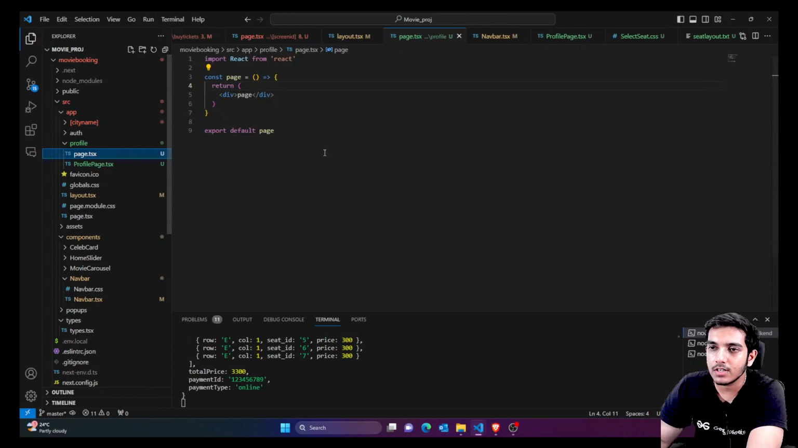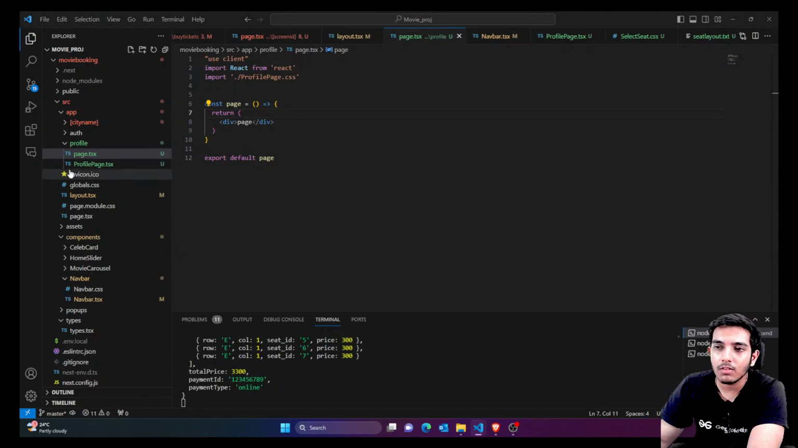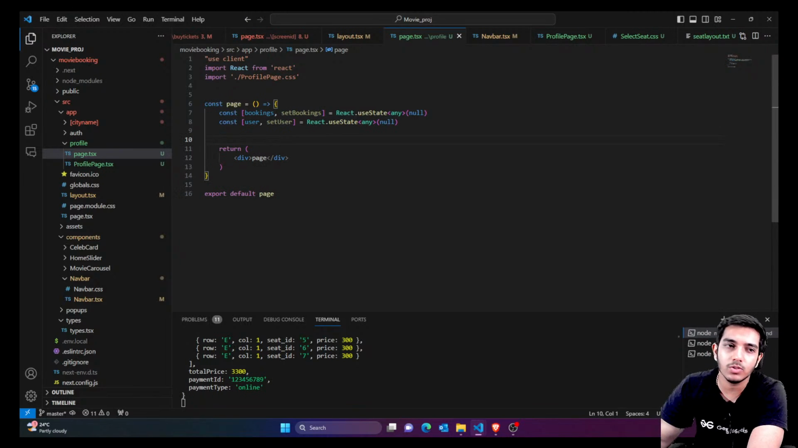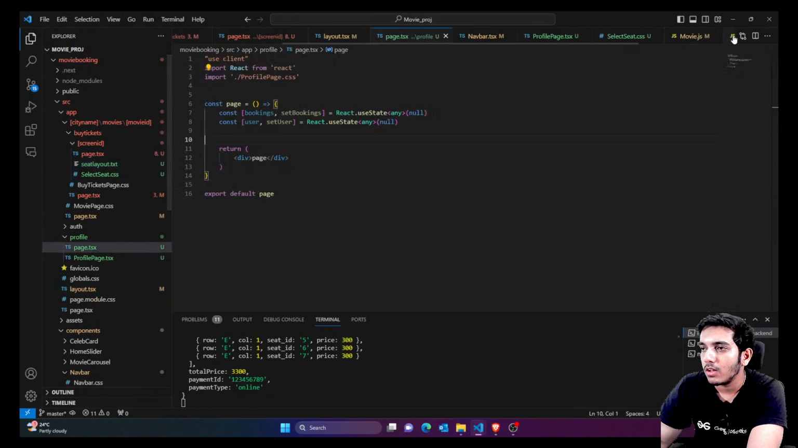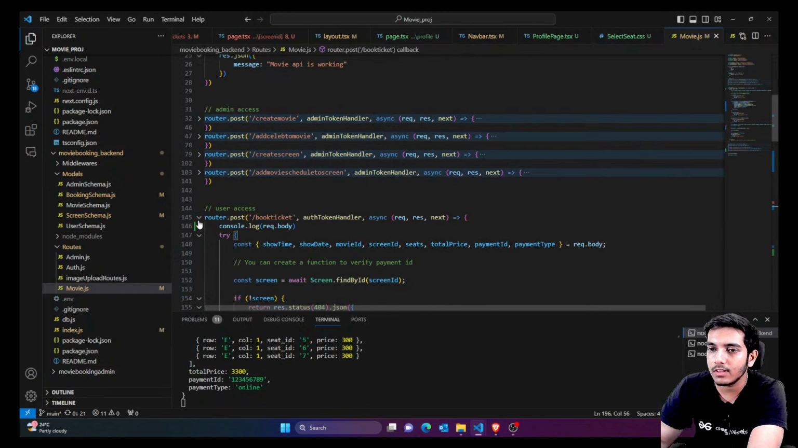So inside the profile page, what exactly do you need? There are some imports here. Now after this you want to get two things. We only have two things right now, the bookings and the user data. For that you have to create an API for getting bookings. So let's go there, and I would create an API here for getting the bookings.